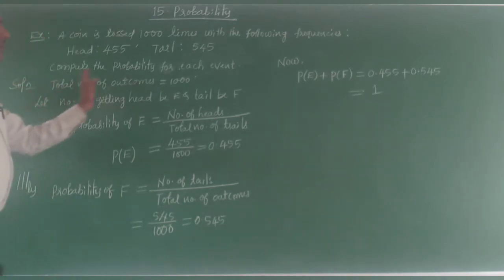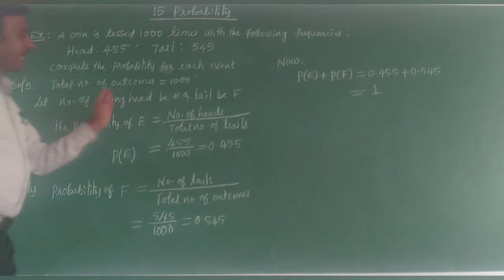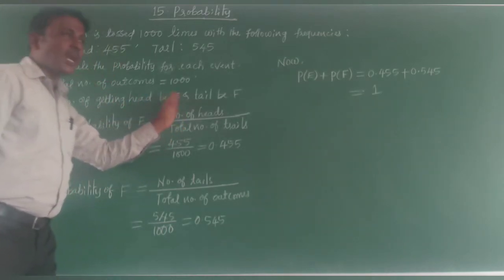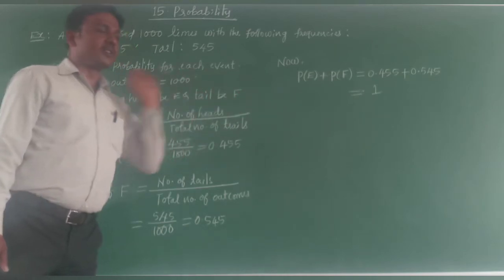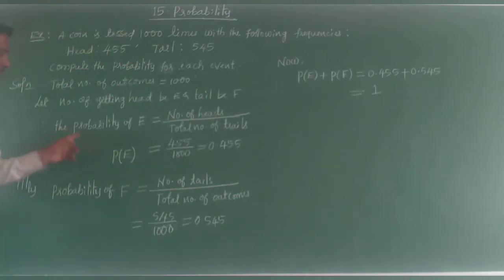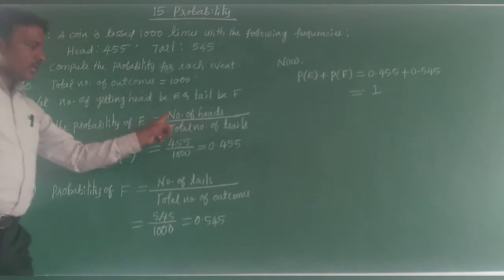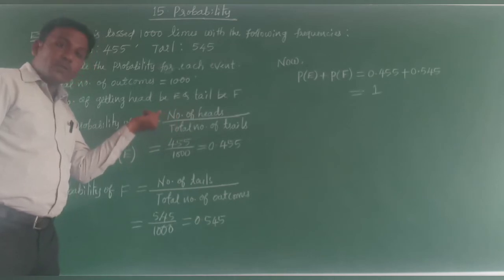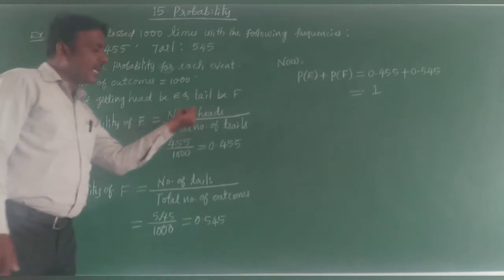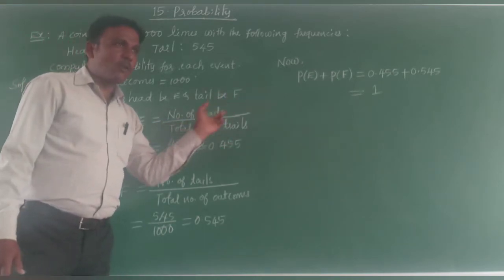Solution: total number of outcomes is 1,000 here. Let the event of getting head be E, capital E, and tail be F. Therefore, the probability of E, means getting head, is number of favorable outcomes. Here, favorable outcomes are heads, so number of heads divided by total number of outcomes. So already you have written this formula.